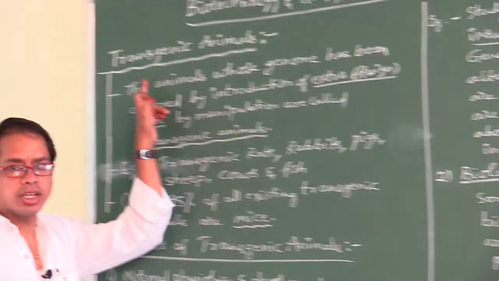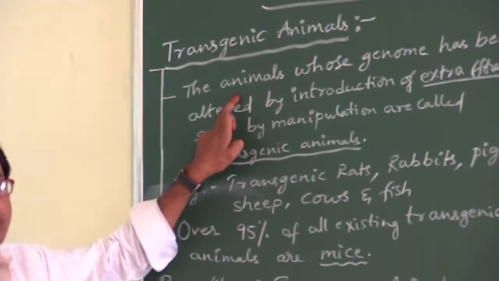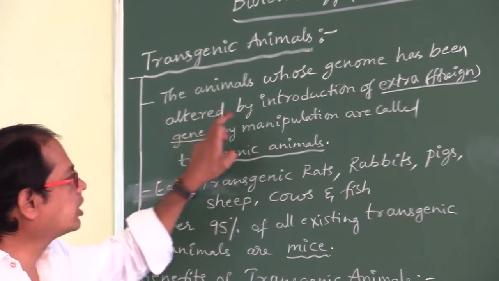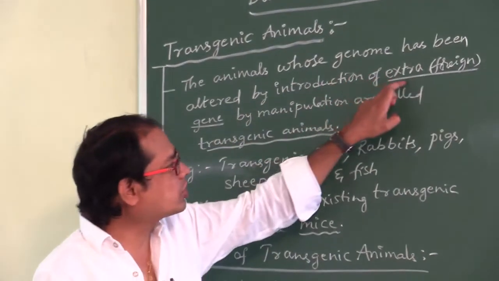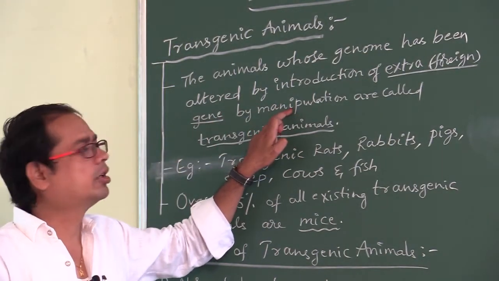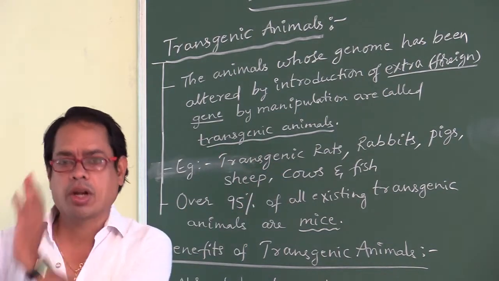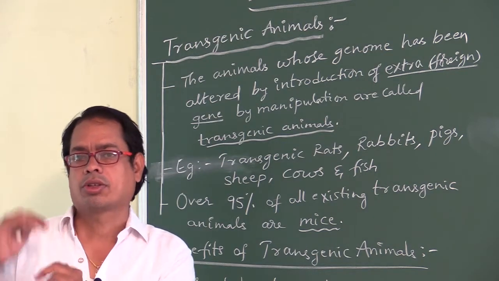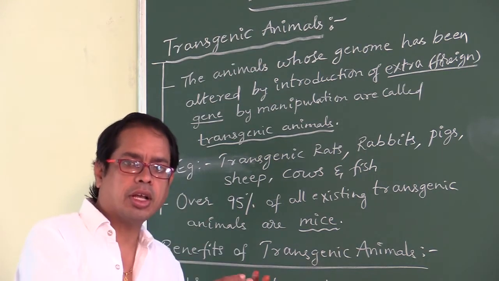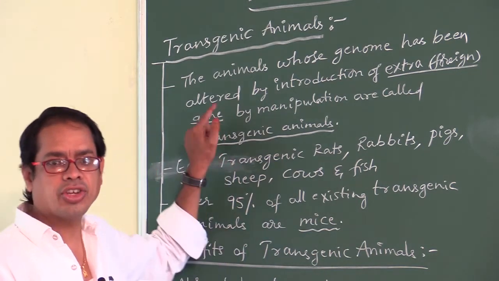Look here, my dear students. Transgenic animals are the animals whose genome or genes have been altered by introducing an extra or foreign gene by manipulation. Manipulation means by man. From one organism we take some genes, and those genes are introduced into this animal. So in this animal the genes have been altered, and this animal is so called a transgenic animal.